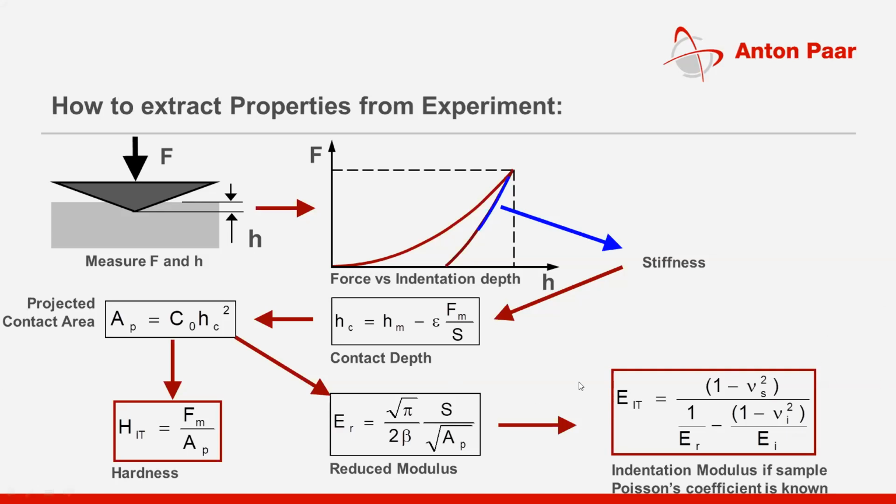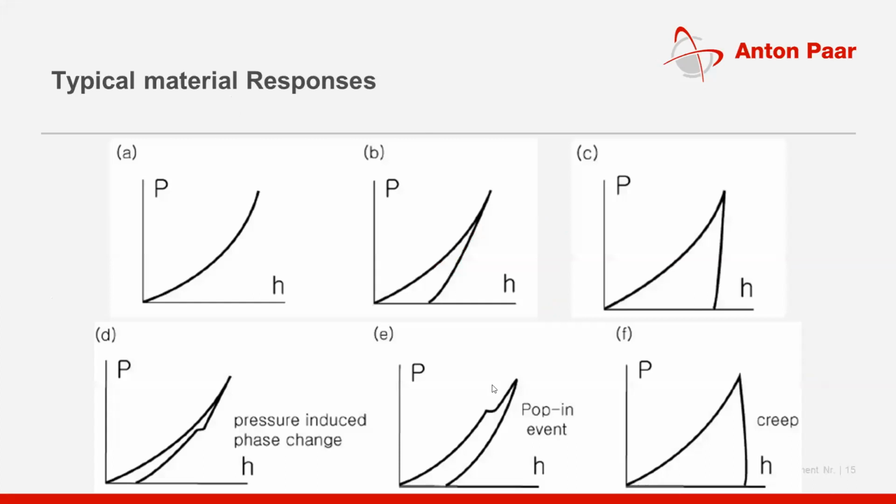So now, as you have got the load displacement data, how to extract the information, this slide gives the information about how to extract the hardness and elastic modulus of the material under test. So this technique basically gives the information of hardness and elastic modulus simultaneously. And as I have shown in previous slides, you can see all these events that happen in between during the experiment, which will also help you to conclude something about the sample that was not previously possible.